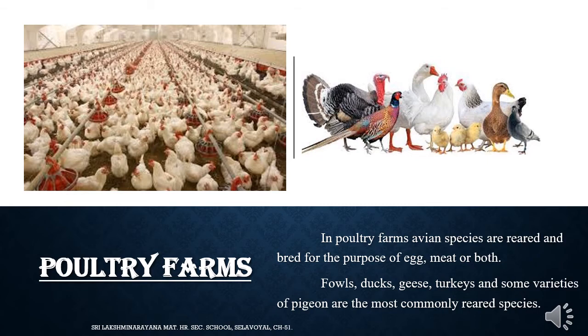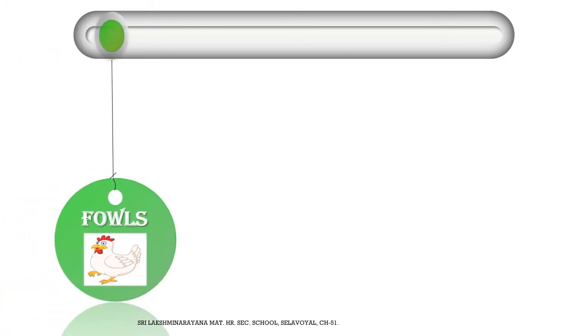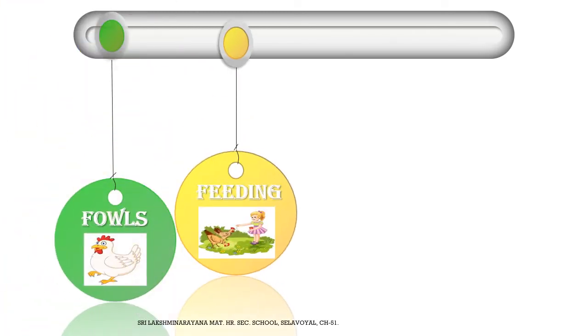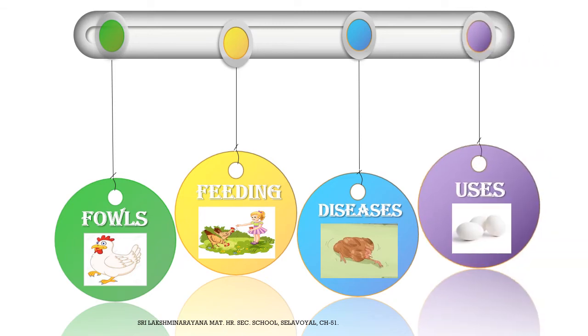Poultry farms. In poultry farms, avian species are reared and bred for the purpose of egg, meat, or both. Fowls, ducks, geese, turkeys, pigeons are the most commonly reared species. Chicken occupy 90% of the total poultry. In Tamil Nadu, famous poultry farms are found in places like Namakkal, Palladam, and Chennai. Let us see the various categories in poultry farm. First comes fowls, second feeding, third diseases, fourth its uses.